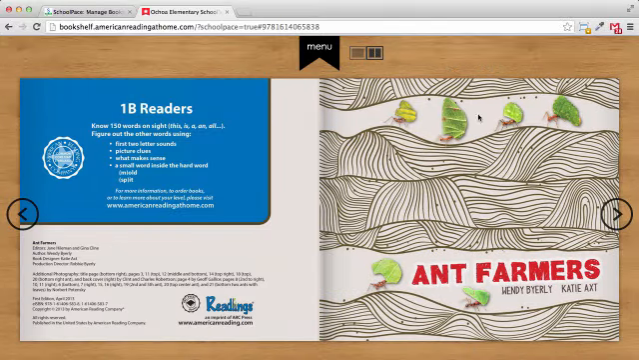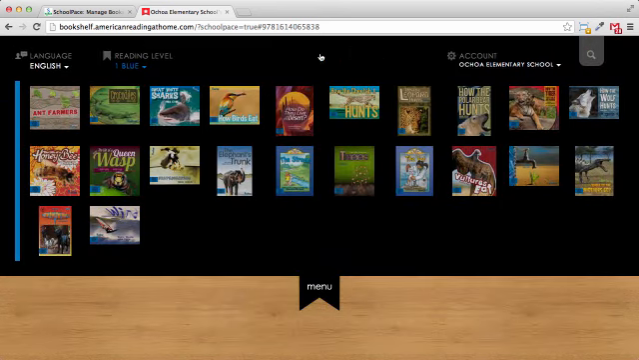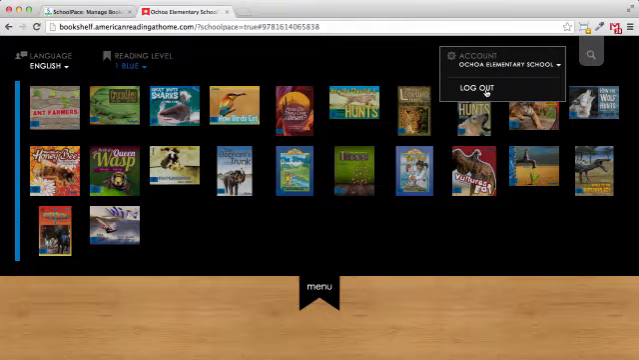When you're done reading a book, you can click the menu button at the top of the screen. It looks like a bookmark. The menu will pull down and you'll see a list of books. If you want to log out, click the account menu and then choose Log Out.